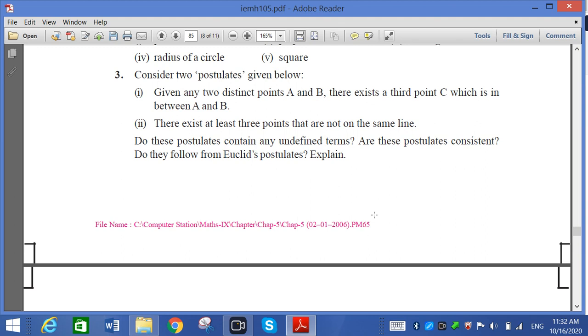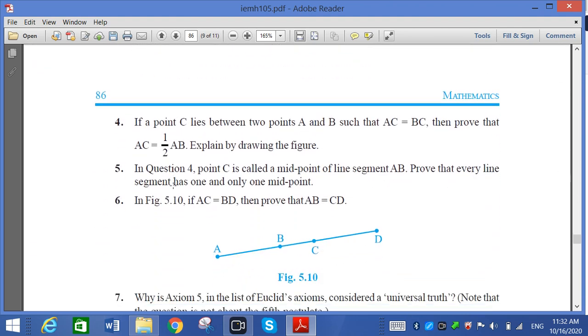Given two distinct points, there is a unique line passing through them. There exist at least 3 points that are not on the same line. So here, for axioms, or we can say Euclid's fifth postulate: given two distinct points, there is a unique line passing through them. That you have to write.